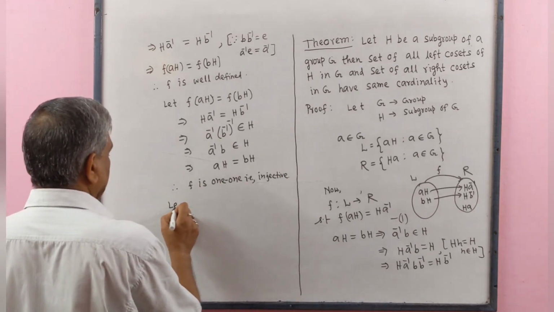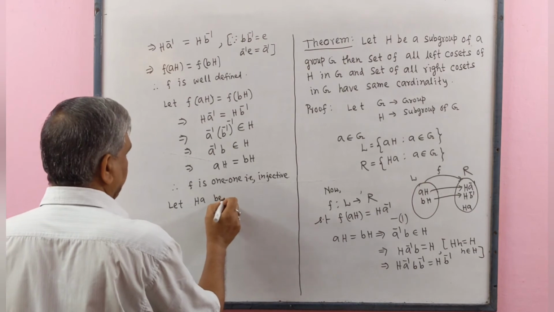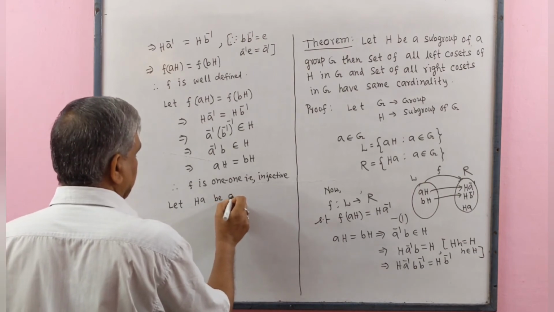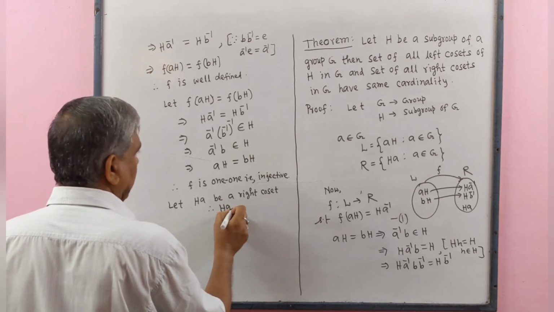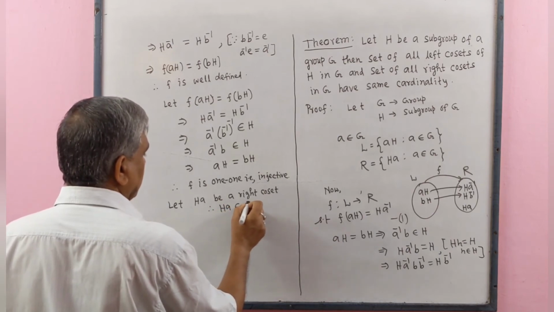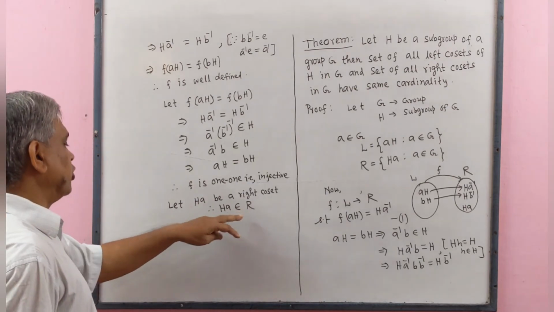Let Ha be a right coset. Therefore, Ha belongs to codomain R, any element of codomain R.